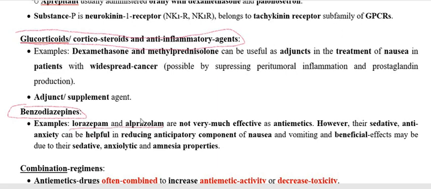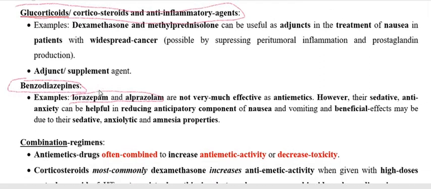So these two help when used along with the main drug, because dexamethasone is going to inhibit inflammation. We already saw that inflammation in the GI tract induces vomiting. Therefore it helps to inhibit the vomiting to some extent, and therefore we use it as an adjunct, not the main anti-emetic drug, along with the other main drug, and it reduces the toxicity of the main drug as well as its dose.